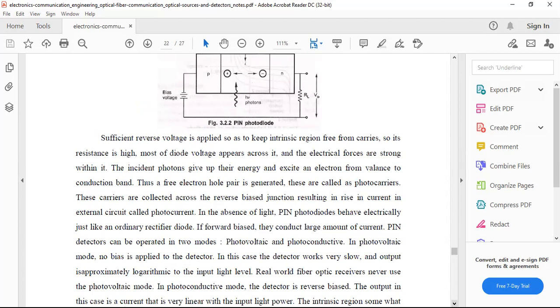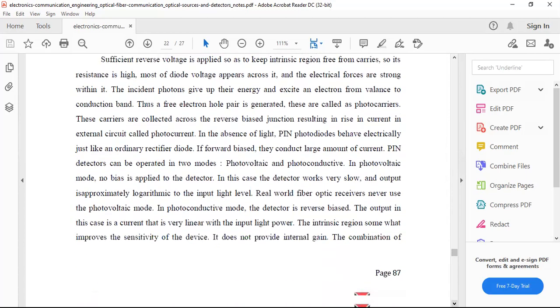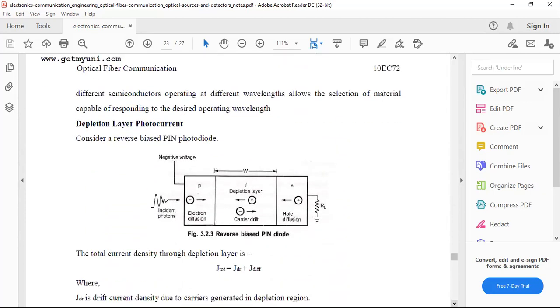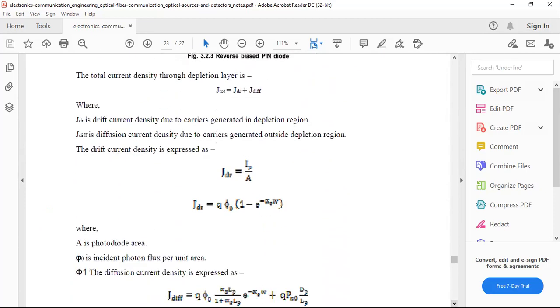By taking the forward bias and reverse bias, we can analyze the two different operations in the depletion layer of photocurrent. The current density is also based on diffusion and drift. So the total current density is in terms of drift current density or diffusion current density. For that, we have to take this